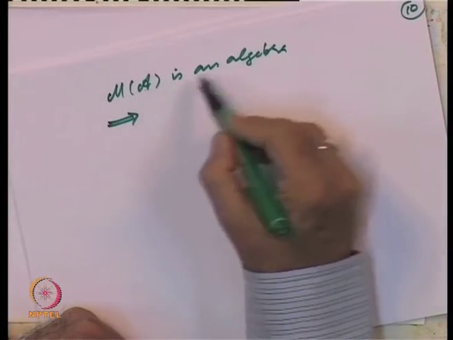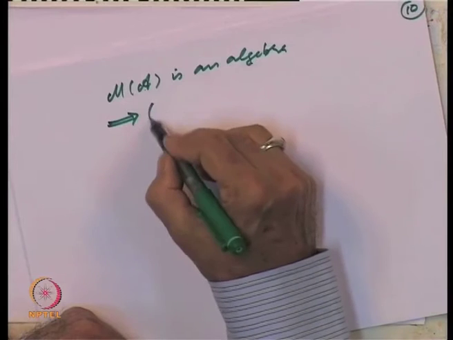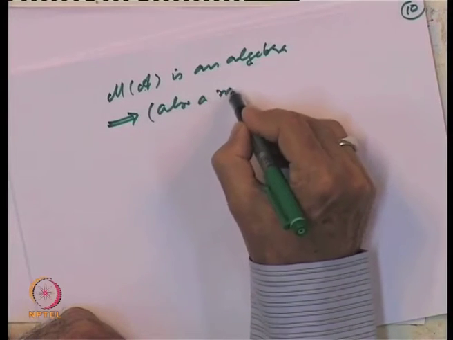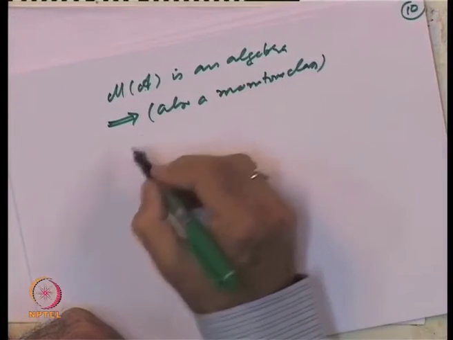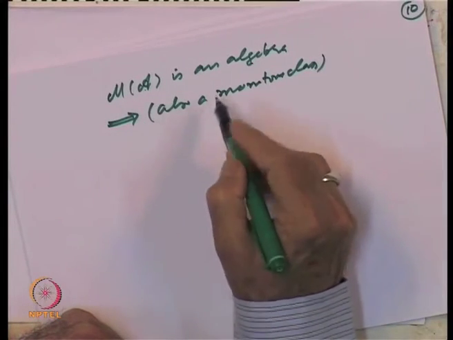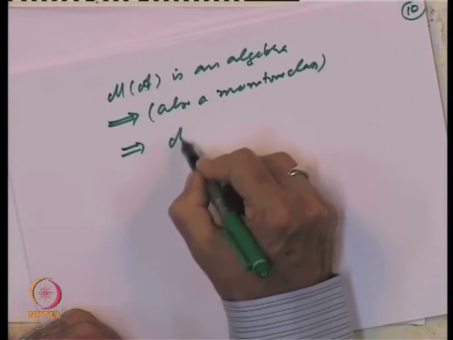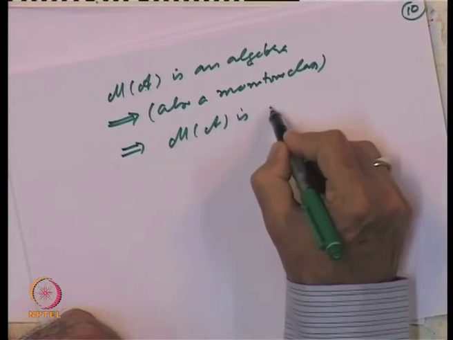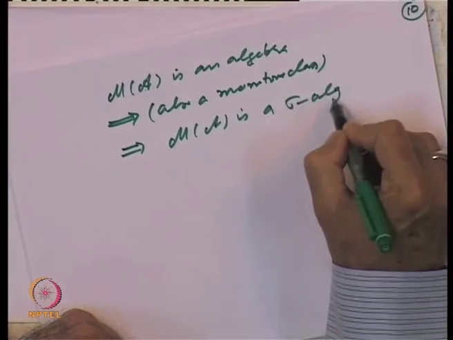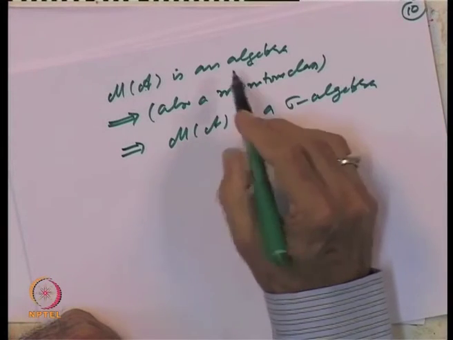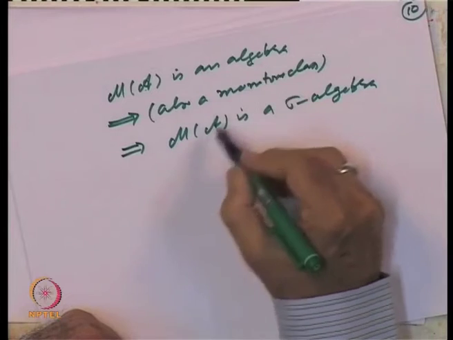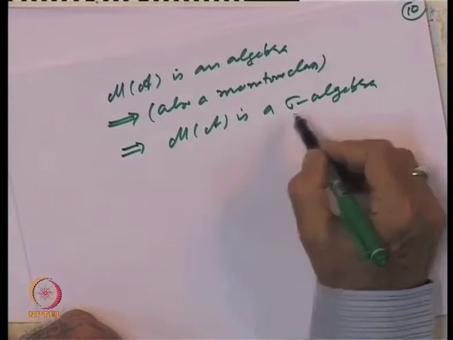Because M of A is an algebra also a monotone class, and just now we proved every algebra which is a monotone class is a sigma algebra. So if we are able to show M of A is an algebra, then it will also be a sigma algebra.